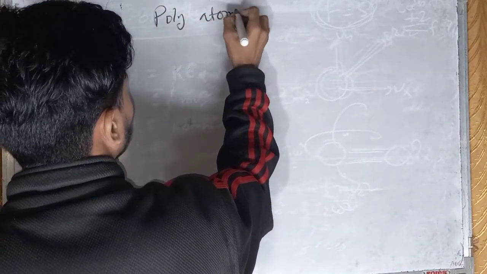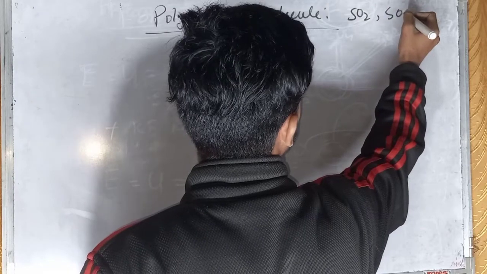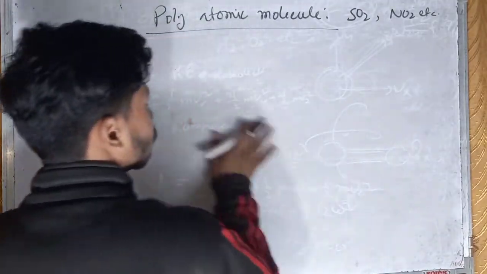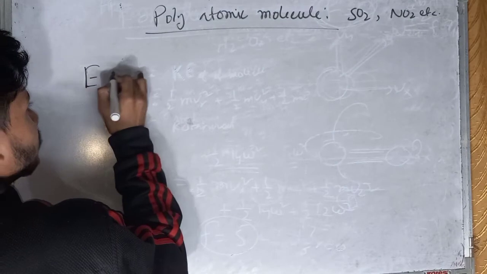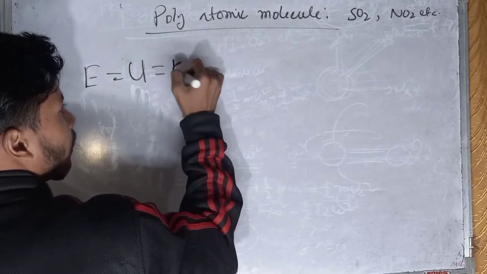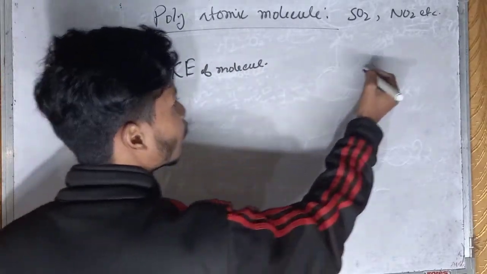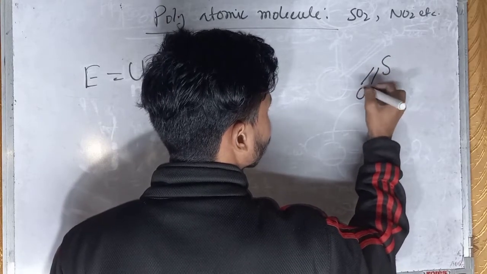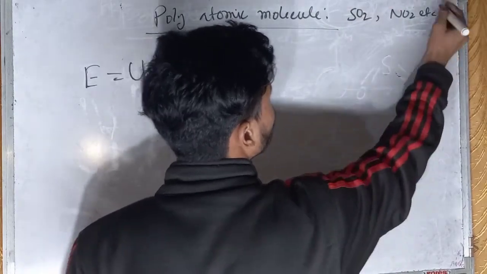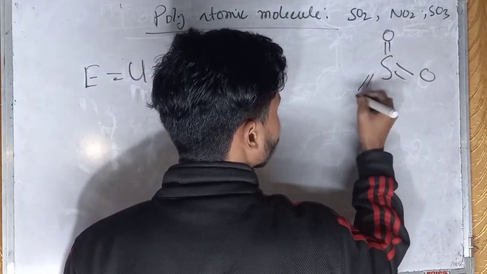Polyatomic molecule means SO2, NO2, etc. So the internal energy equals the total energy, the sum of the kinetic energies. Now take SO3, which is also a polyatomic molecule.